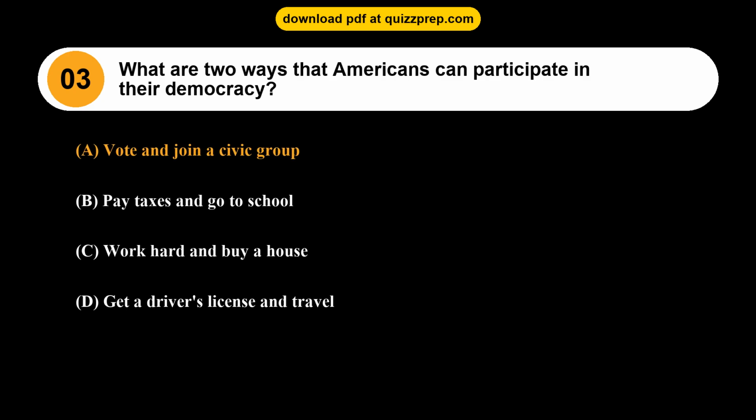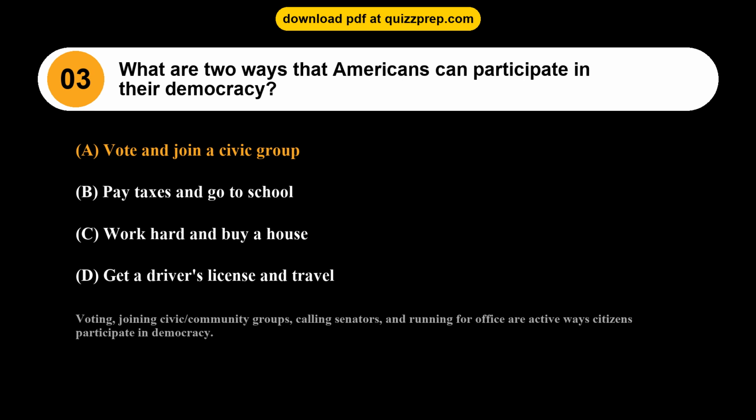The correct answer is option A. Vote and join a civic group. Voting, joining civic/community groups, calling senators, and running for office are active ways citizens participate in democracy.